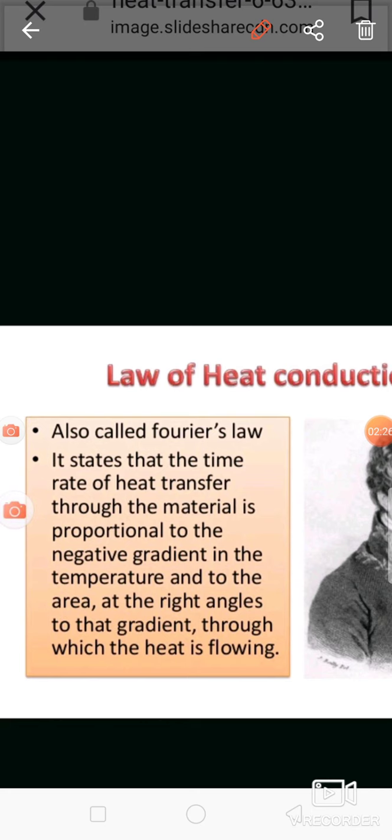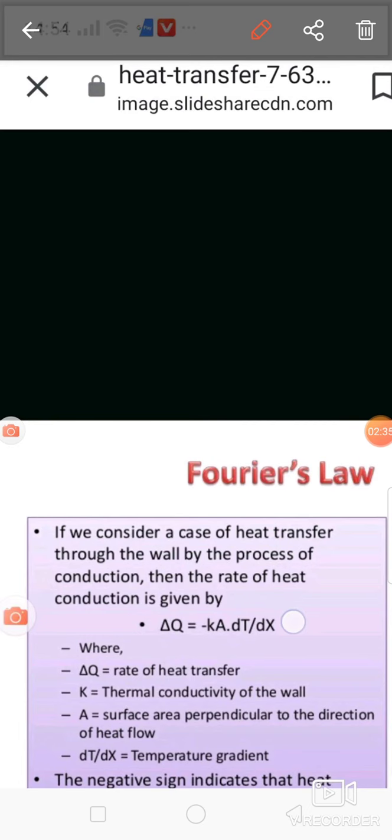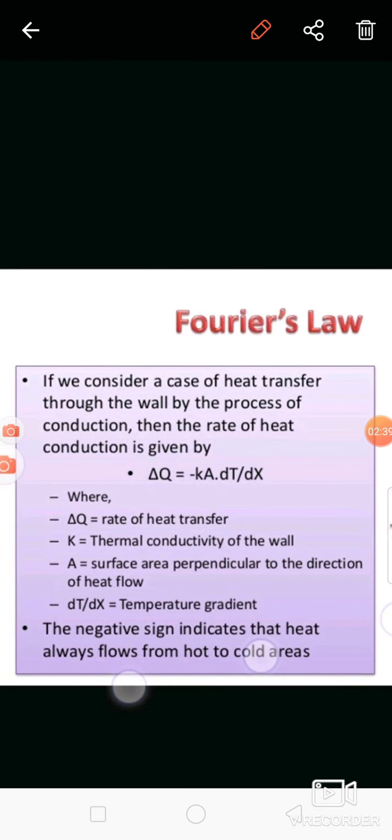Q is directly proportional to A and dt by dx. So what is meant by A? A is nothing but area. Which area? That area which is perpendicular to the direction of heat flow. And dt by dx is nothing but the temperature gradient. So Q is directly proportional to A and dt by dx.